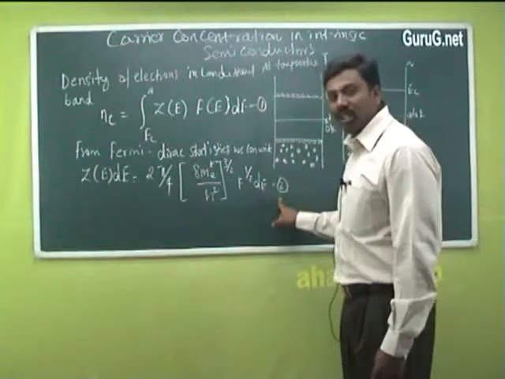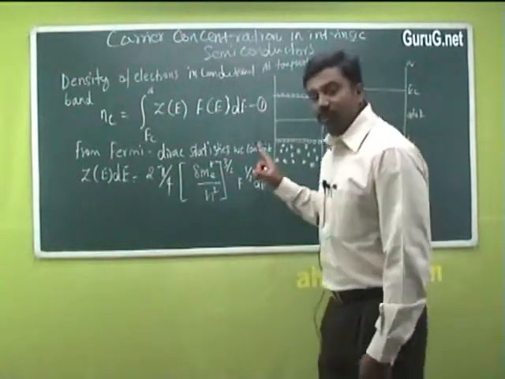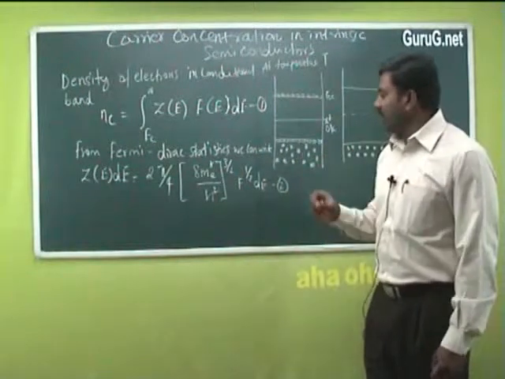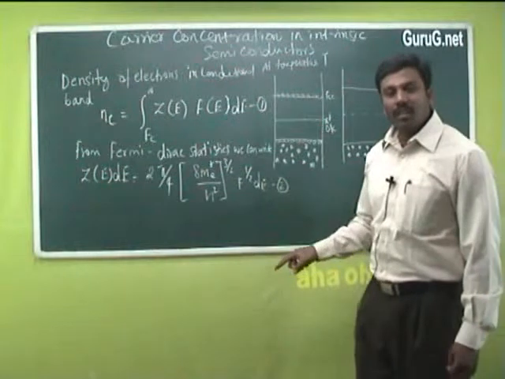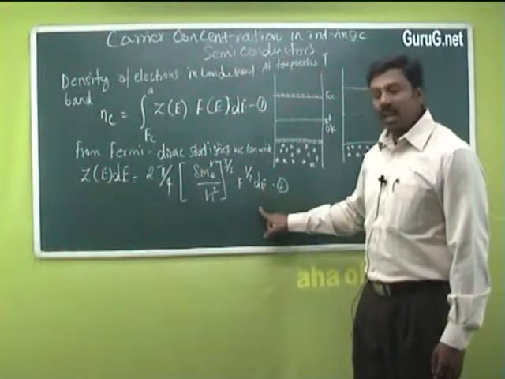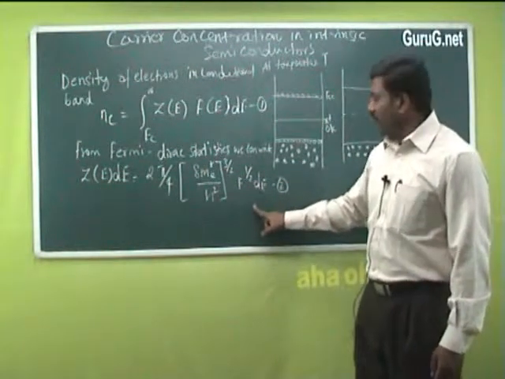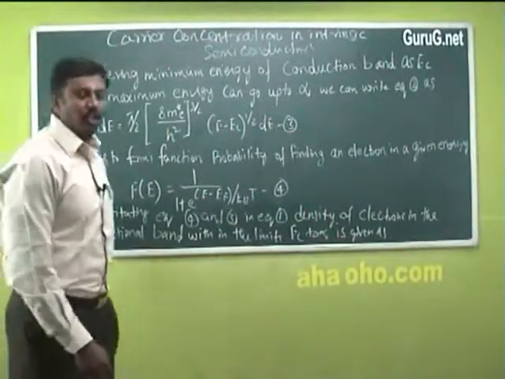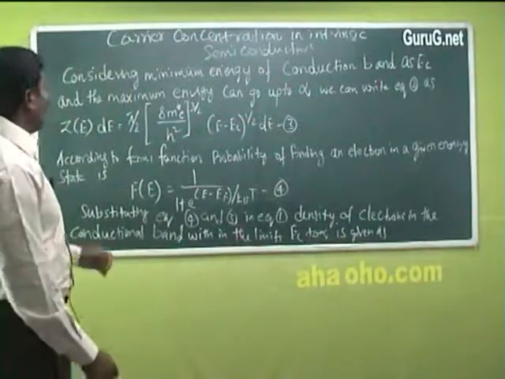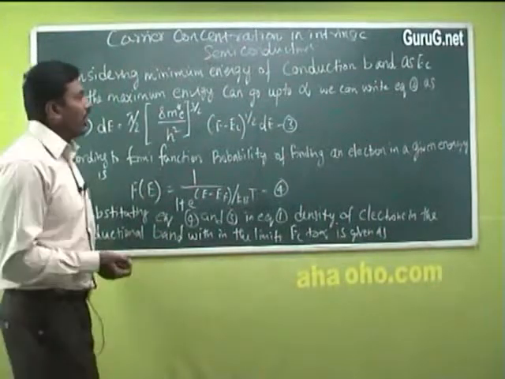Put this as equation number 2. Here, let m_e be the rest mass of the electron and m_h be the rest mass of the holes, considering the minimum energy of the conduction band as Ec and the maximum energy going up to infinity.